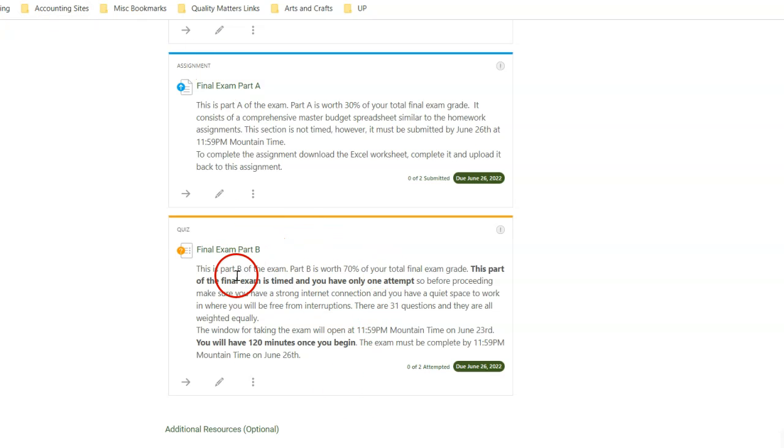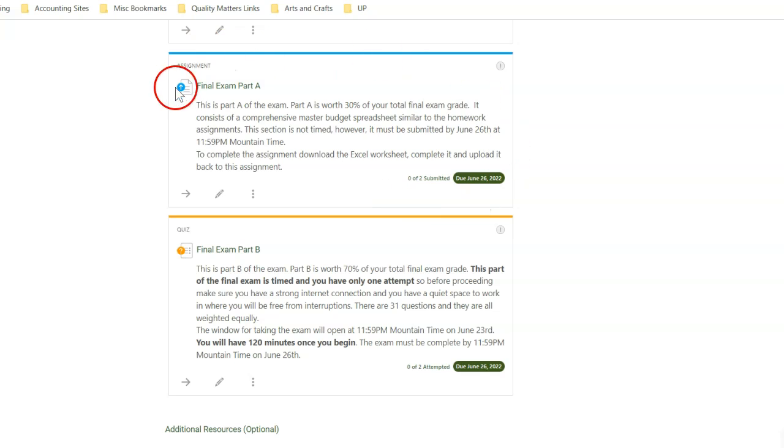So again, this will be open for 3 days, Friday, Saturday, and Sunday. You can choose any time within those 3 days to take it, but once you do click start on this exam, it is timed. You've only got 120 minutes, which is 2 hours to take it. So make sure you've got a strong internet connection at that point, that you're not going to be interrupted as you go through the exam. And you've also got only 1 attempt on it. So there's not 2 attempts on it. It's a one-time timed exam. And there's 31 questions in it, and they're all weighted equally. So keep that in mind.